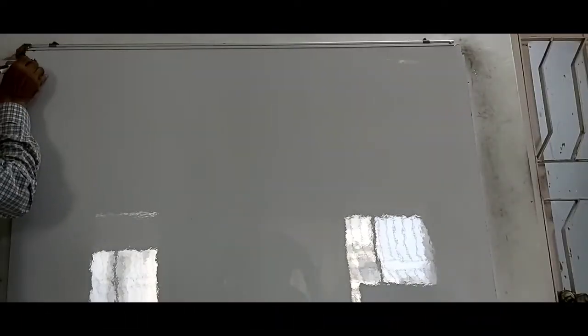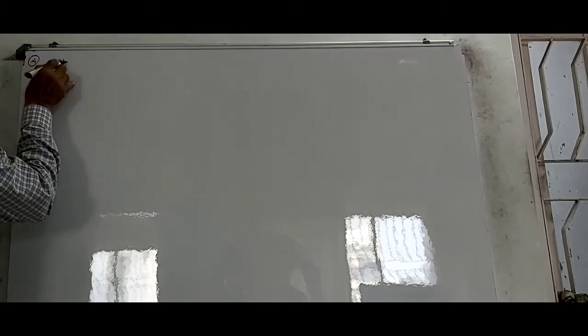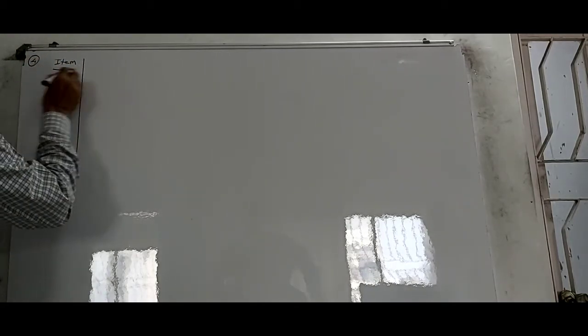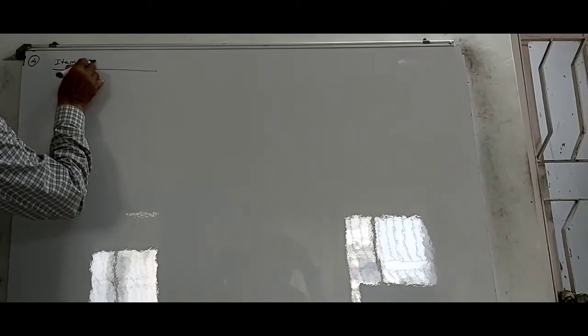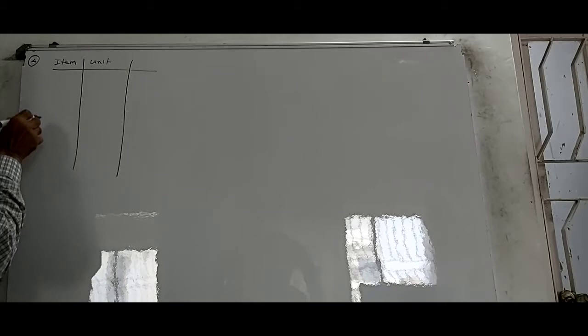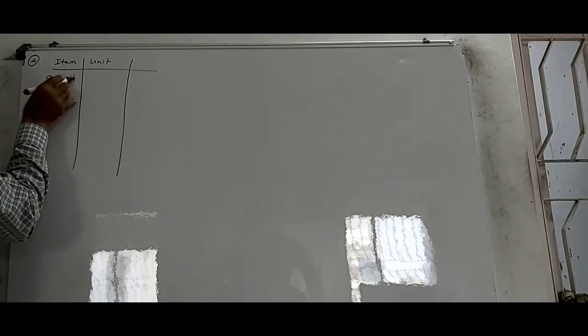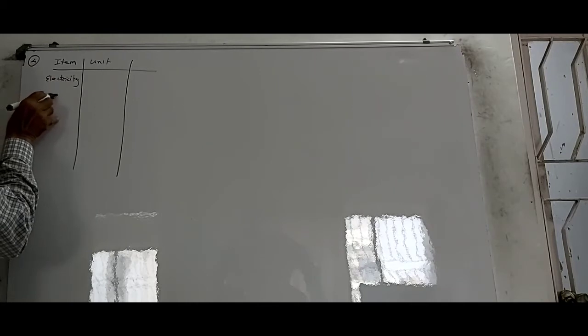Alright, number 4. Item, okay. First one is item, then we have got unit. Let's write this first. Electricity, then we have got gas.